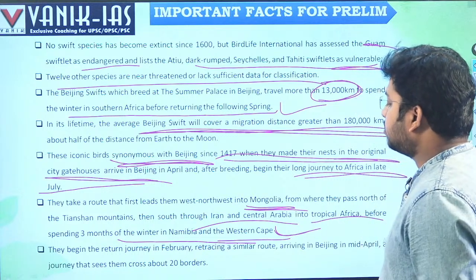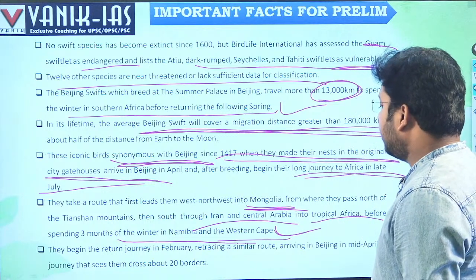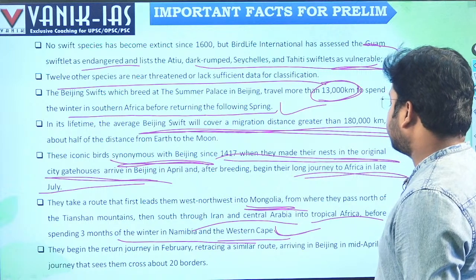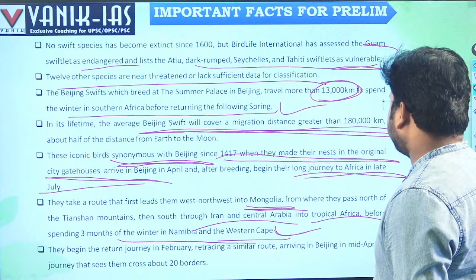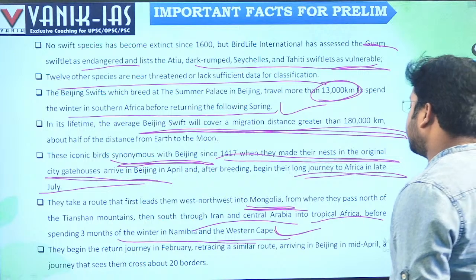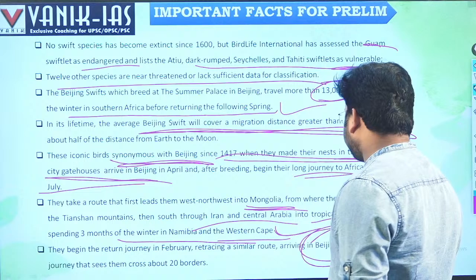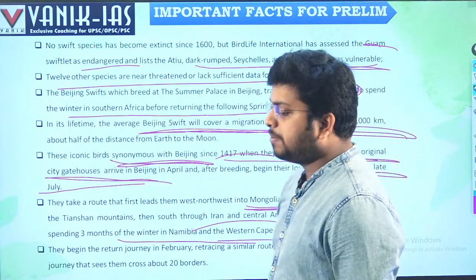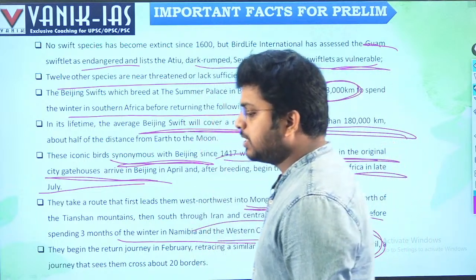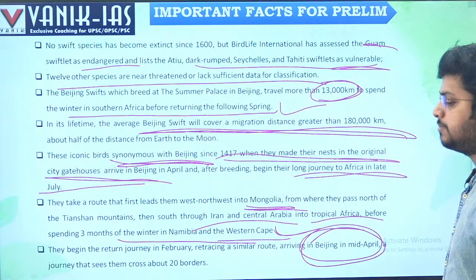They begin the return journey in February, retracing a similar route, arriving in Beijing in mid-April. It is a journey that sees them cross about 20 borders. That's why they are called Beijing swifts.